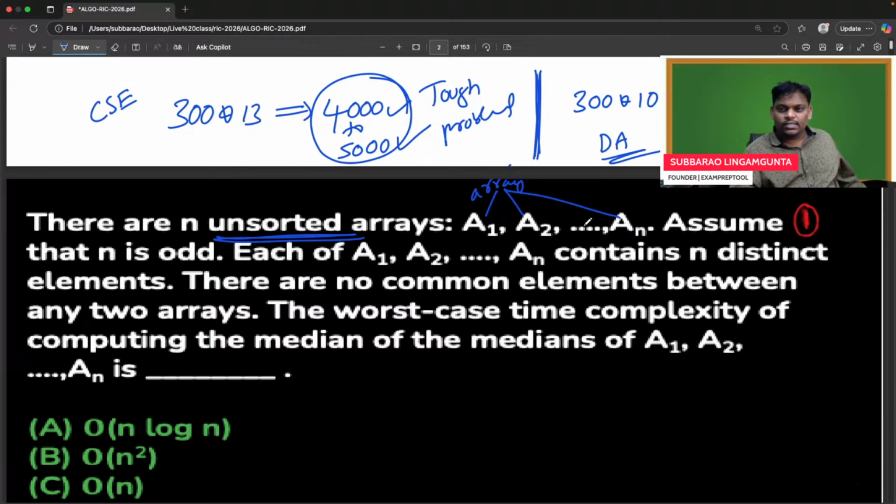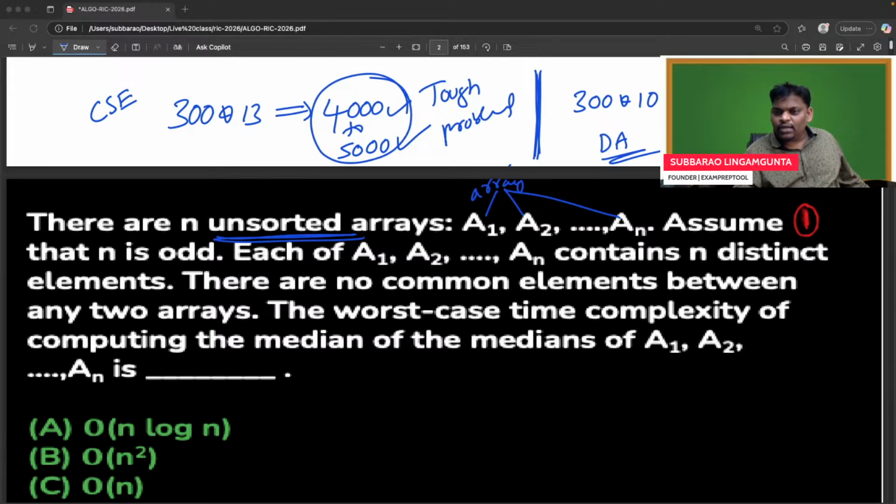This is the first problem of today's class. I don't know how many people will give answer for this. Can you check? Everyone try. What is the answer for this?